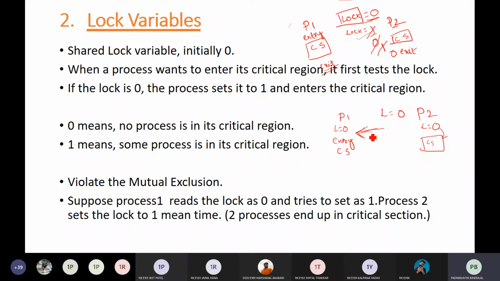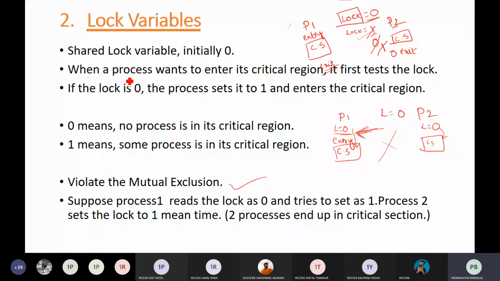Meanwhile, when you come back after the interrupt is serviced, P1 is also assuming lock is 0 only, because in context switching the previous data is saved, and when you resume the process, the data is reloaded, right? So P1 still has L equals 0 and assumes the critical section is empty. P1 also tries to enter its critical section. So both P1 and P2 are in the critical section. This condition violates mutual exclusion.